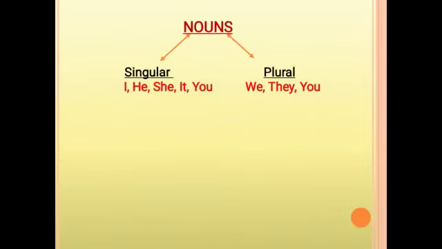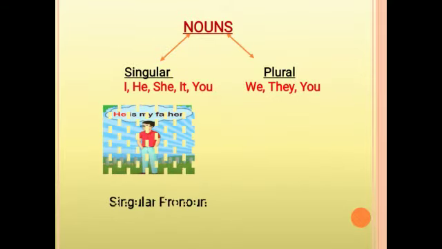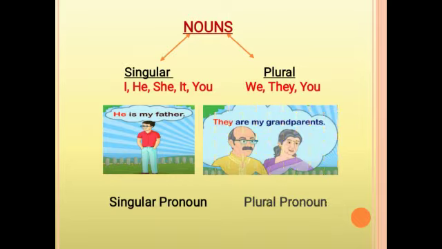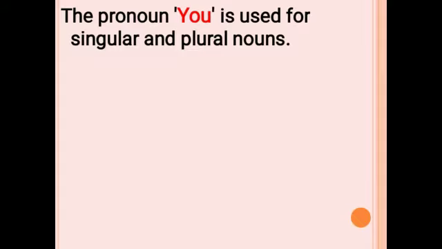Now, I, he, she, it are used for singular nouns, whereas we and they are used for plural nouns. But the pronoun you is used for both singular noun as well as plural nouns. Let's see the example. He is my father. Here, he is used for a man. That is a singular noun. In the second sentence, they are my grandparents. So here, they is used for plural nouns. That is grandparents.